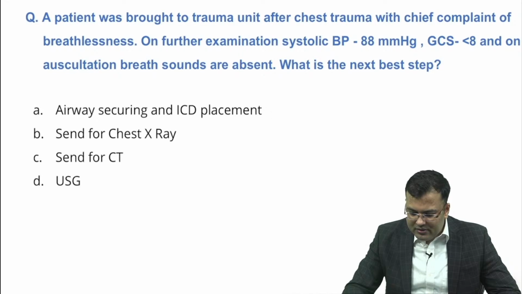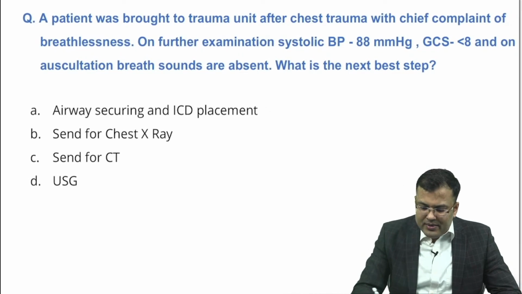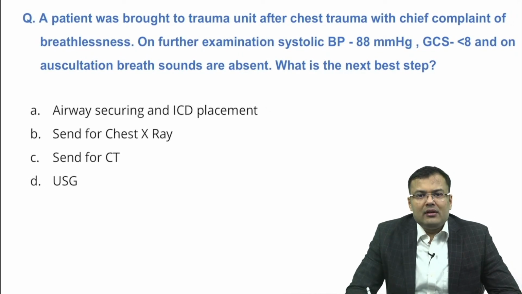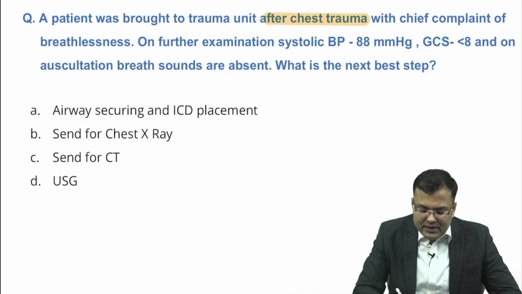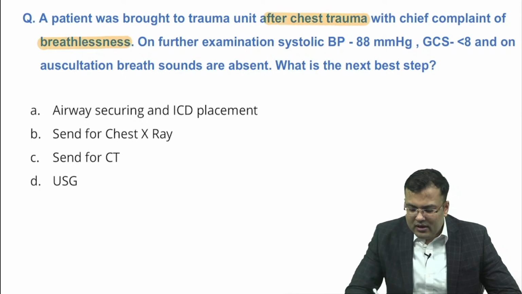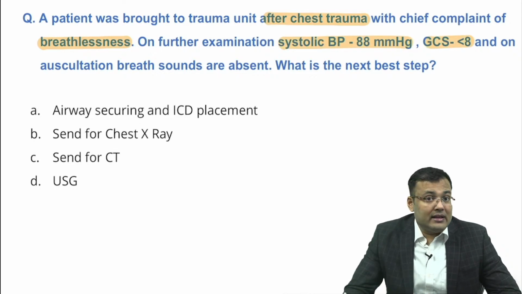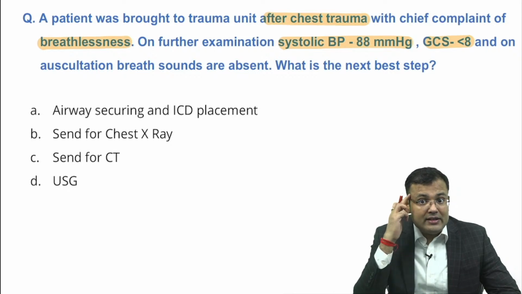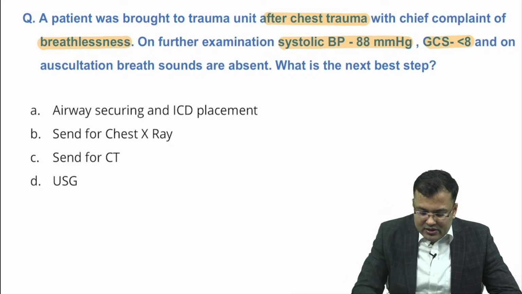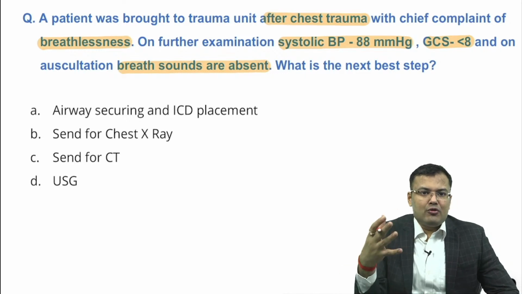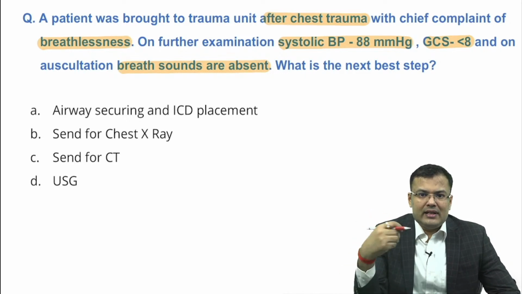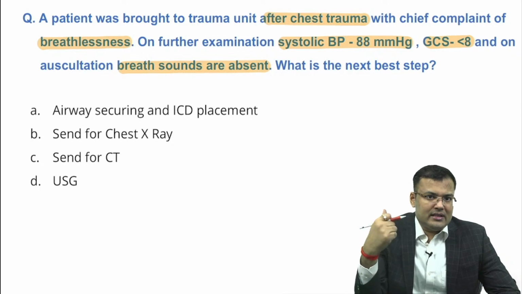Very easy question. Let me see who is the genius over here. Patient was brought to trauma unit after chest trauma, with chief complaint of breathlessness. After further examination, the systolic blood pressure shows the patient is having hypotension. GCS less than or equal to 8 means the patient is having severe head injury. On auscultation, breath sounds are absent. Guys, chest trauma, breathlessness, hypotension, breath sounds absent. What is the next best step? Clear? GCS is less than 8.